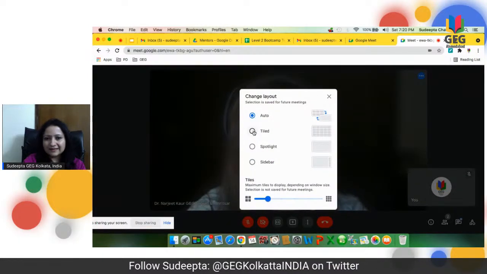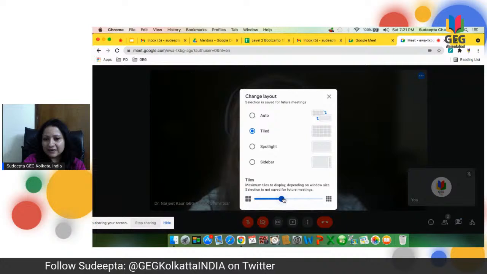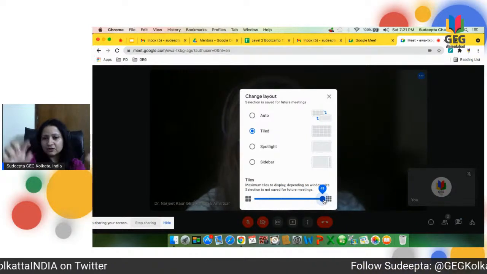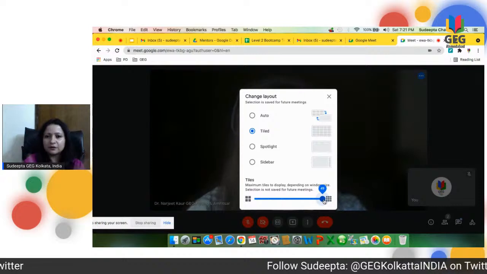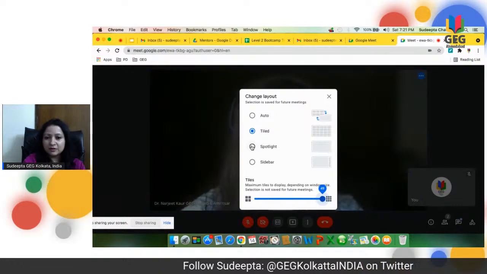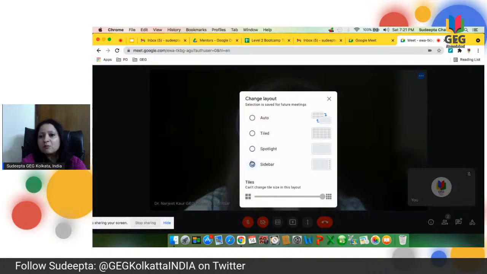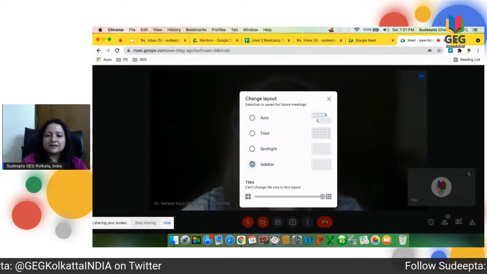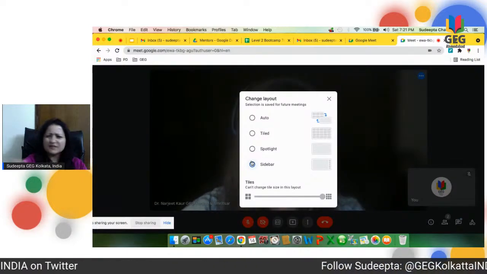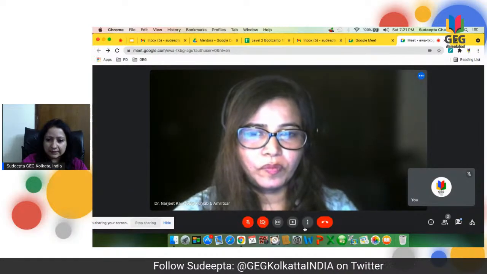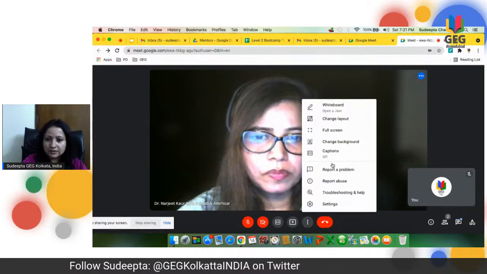Automatic, then tiled view. Now in the tiled view, you can actually choose, say up to 49, and it shows small icons of all the people who are there in the Meet. You can do a spotlight or you can do a sidebar. Of course, if there were more people in the Meet, it would have been easier for me to show you how this works, but this is very, very simple. Right, moving on back to my snowman.